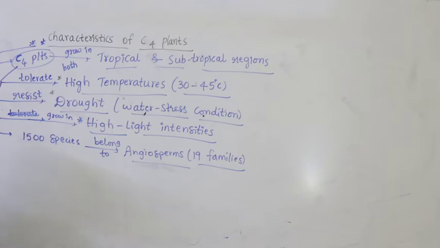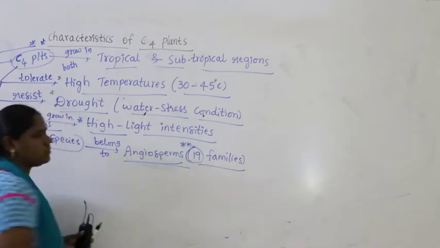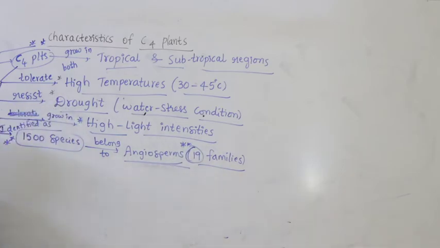Now, distribution of C4 plants in our country, in India. If you look at some plants identified as C4 plants, approximately we find 1500 species of C4 plants which belong to 19 families of angiosperms. Okay. Now, you know it very well, C4 plants, if you look at, they fix